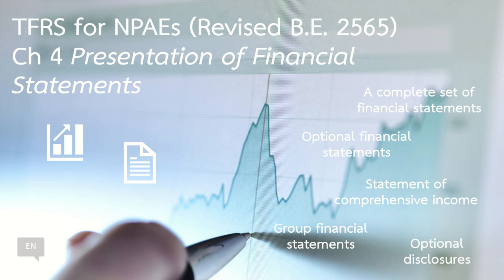Please note that OCI items other than identified in the standard shall be presented in the equity section.